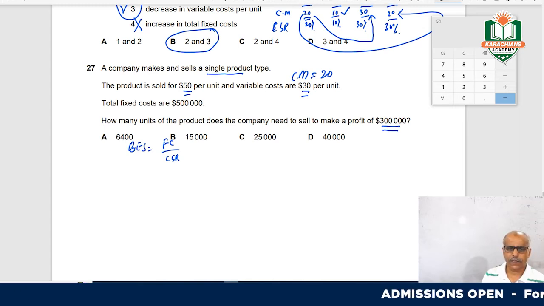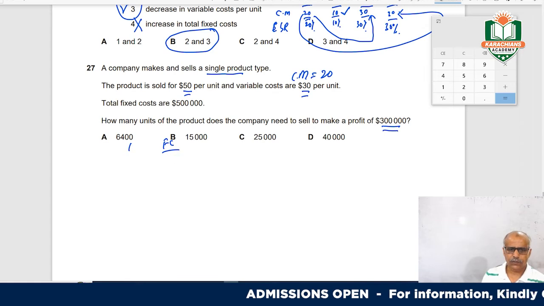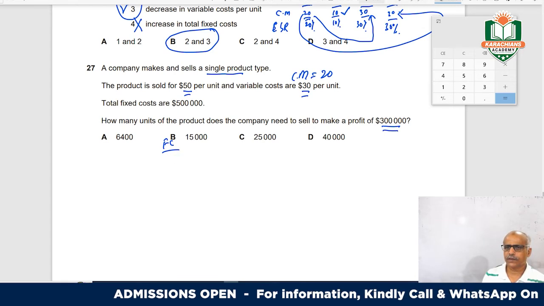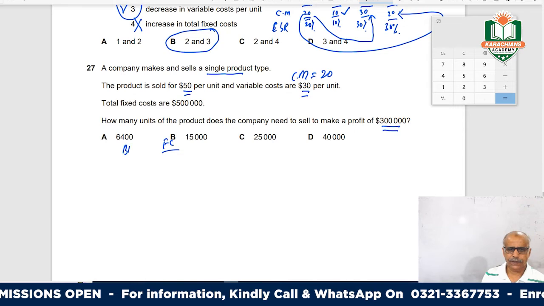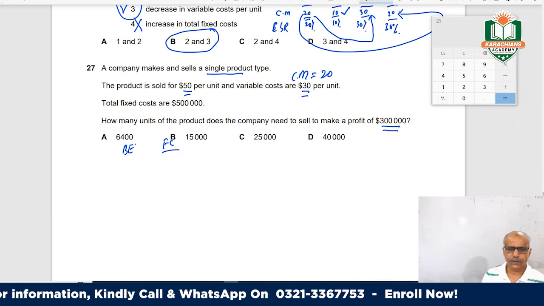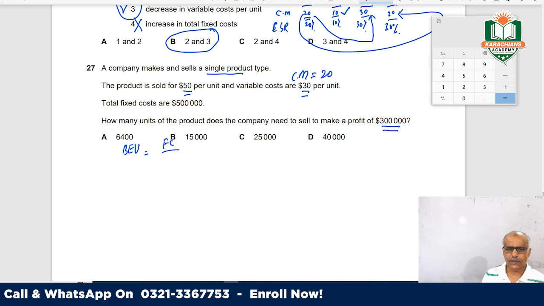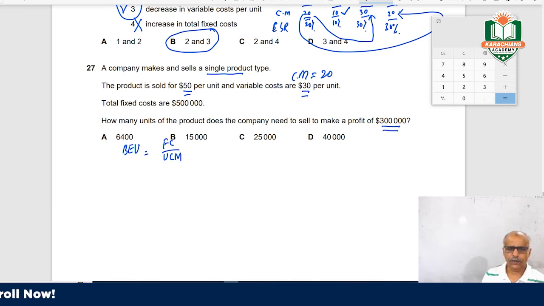Okay, in units, they are asking in units. So break-even in units is fixed cost divided by unit contribution margin, your contribution margin per unit, right?